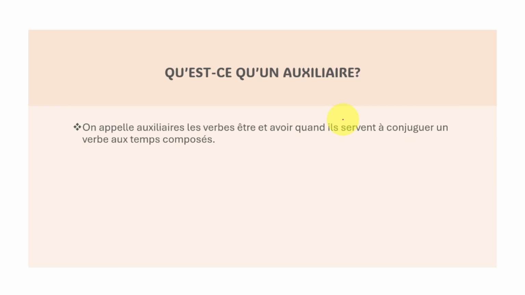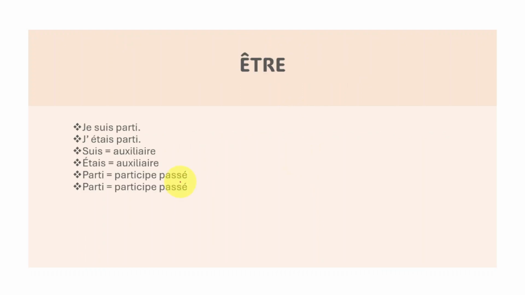So, in case you want to know qu'est-ce qu'un auxiliaire, on appelle auxiliaire le verbe être et avoir quand ils servent à conjuguer un verbe au temps composé. For example, I put here, je suis parti, j'étais parti.